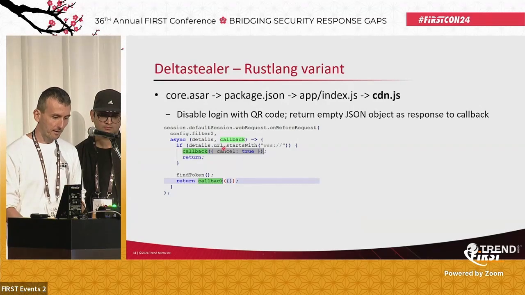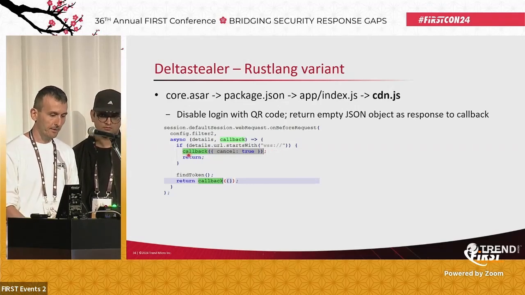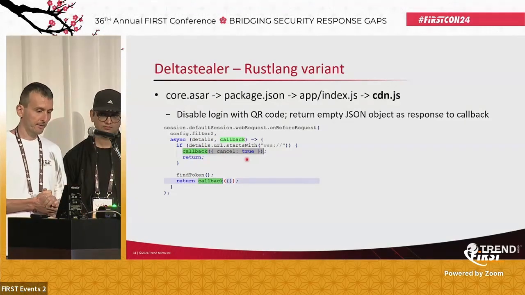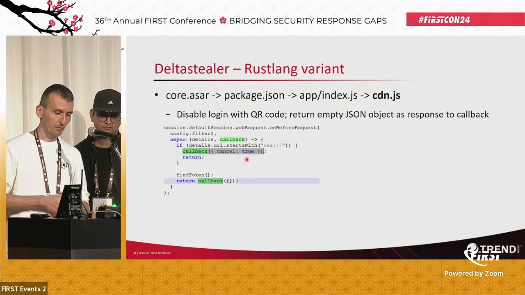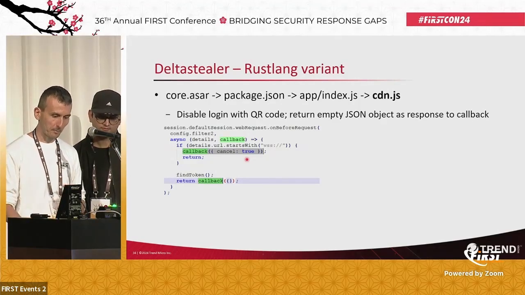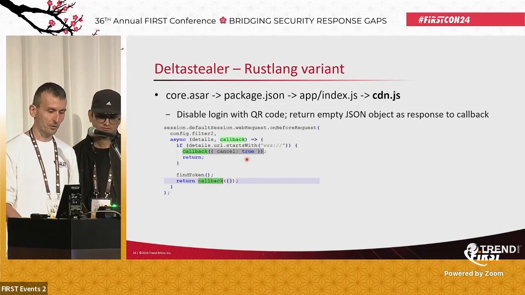So they run this piece of script which checks the protocol for WSS, which is the WebSocket protocol, and there is callback cancel true. So whenever they see the use of the WebSocket protocol, it's basically disabled. And this WebSocket protocol is used for the verification or validation of the QR code.